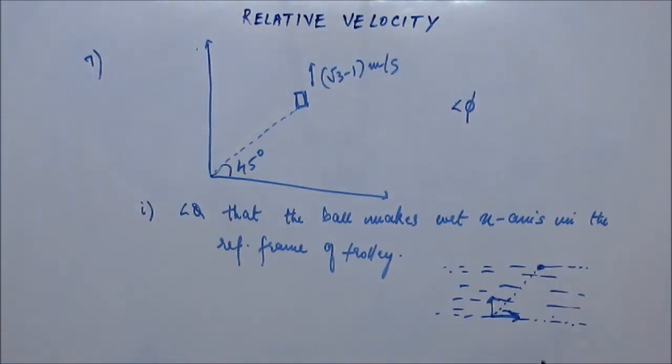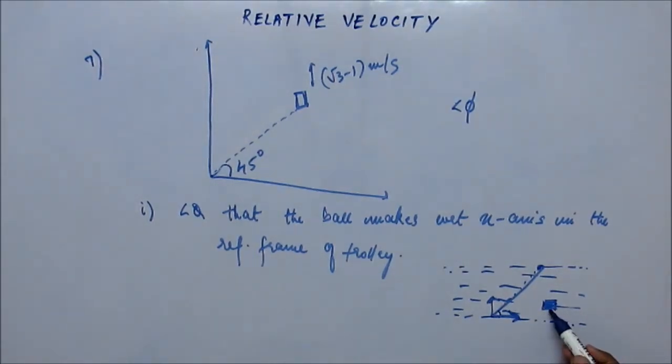Fine. Now suppose there's a wooden block flowing in the river and a person is sitting on this wooden block. For a person on the ground, the path would be oblique. The angle that it will be making with the river will be some angle theta. It will be going at some acute angle with the x-axis, with the flow of the river, for a person on the ground.